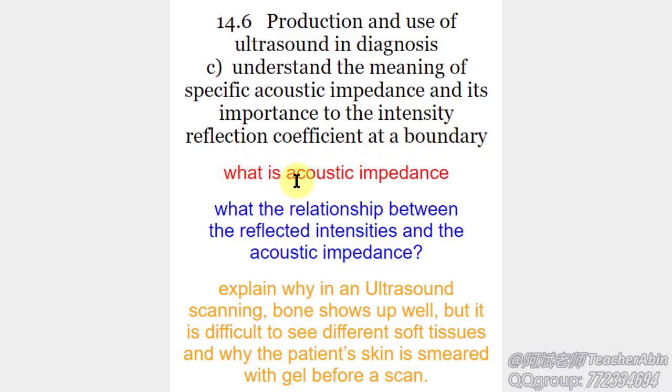Question 1. What is acoustic impedance? Question 2. What is the relationship between the reflected intensity and the acoustic impedance? Question 3. Explain why in ultrasound scanning, bone shows up well, but it is difficult to see different soft tissues, and why the patient's skin is smeared with gel before a scan.